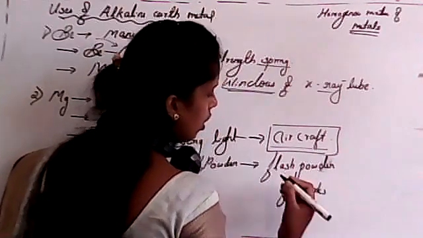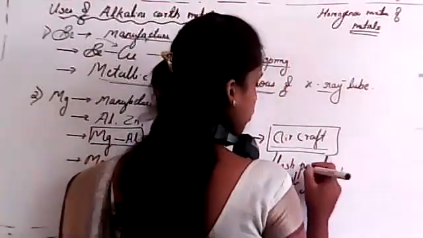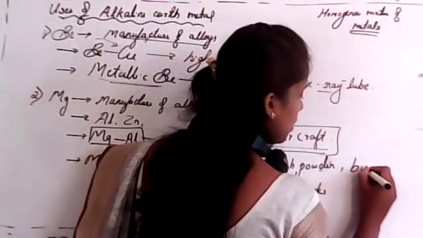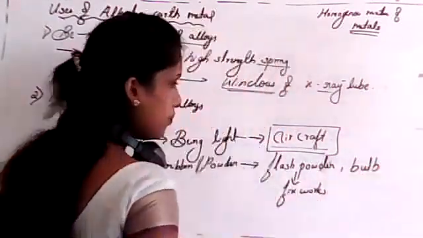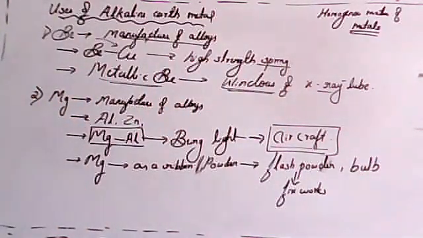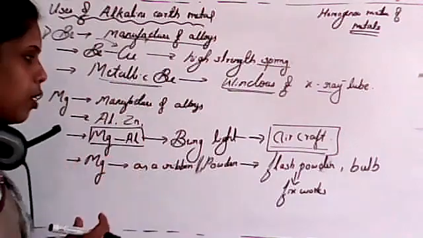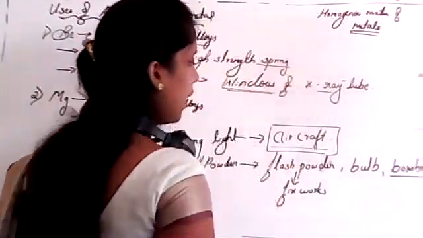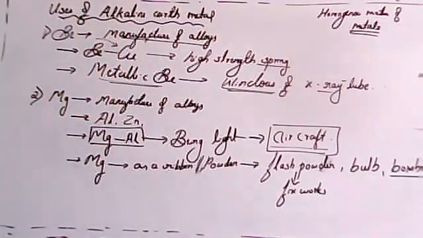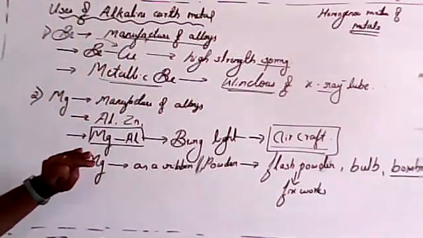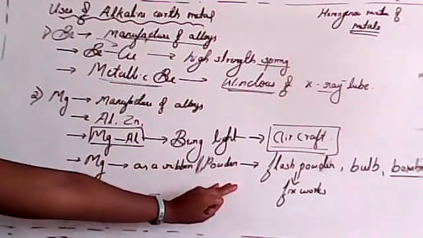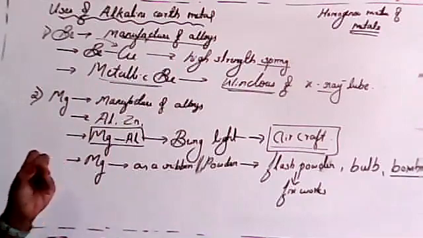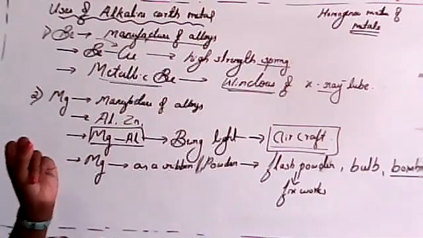Okay, it is used in fireworks. Magnesium is used to prepare flash powder, or it is used in a bulb. Clear? Or it is used in combustible bombs, to prepare bombs. Clear? So magnesium is highly reactive, so that's why it is used for the preparation of flash powder, or in the bulb, or in combustible bombs.